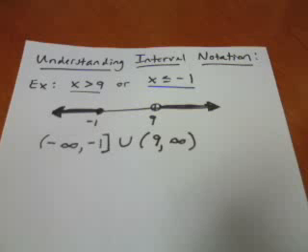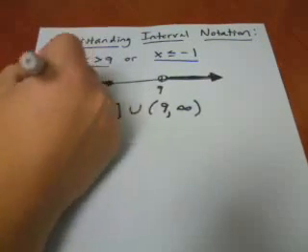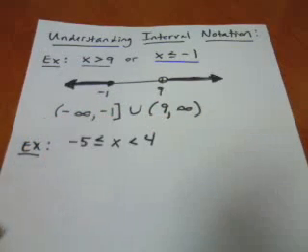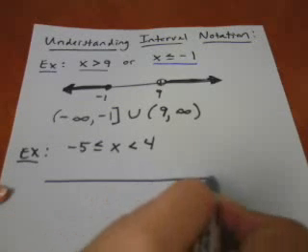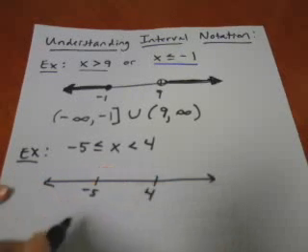Okay, let me give you another example. This is another type of compound inequality. However, this one's called an AND compound inequality. I call it the squished together inequality because there's not two different parts. It's all crammed together. When you're writing one like this, it definitely helps to draw a graph so you can see the difference between this graph and the last one. -5 is the smaller number, 4 is the larger number.